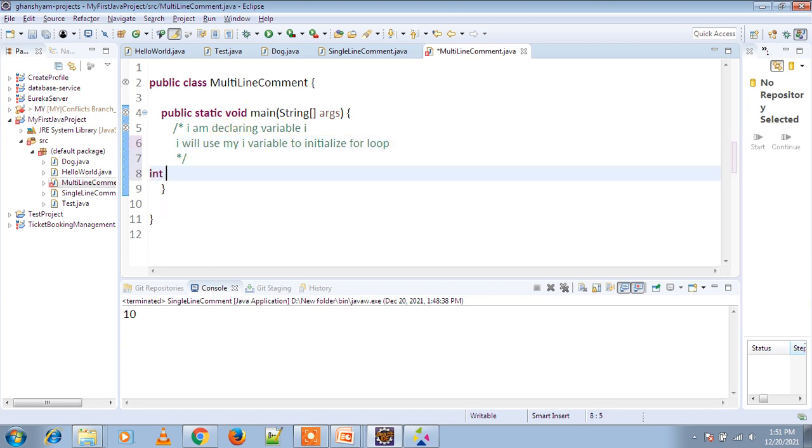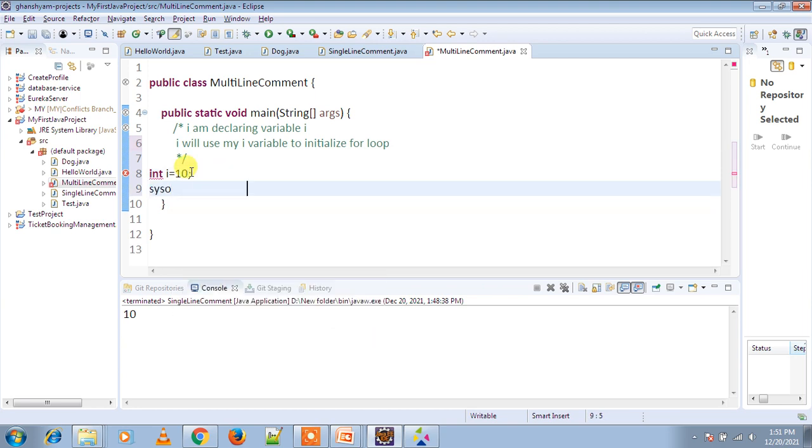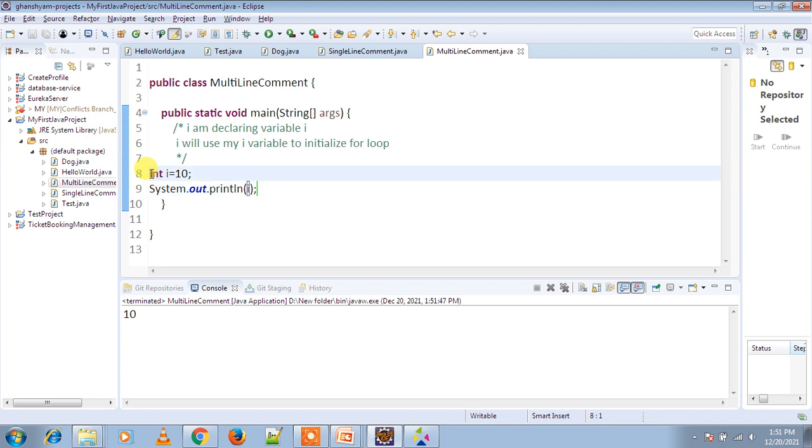Suppose I define int i equal to 10 and print the value of i, I will get the output 10. Single line comments as well as multi-line comments are also used to comment code.